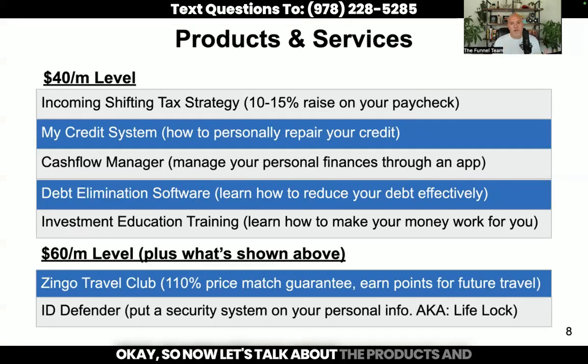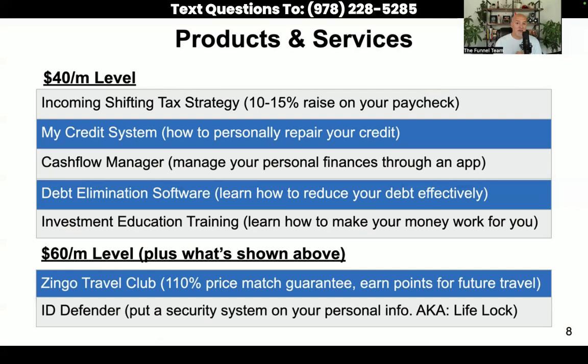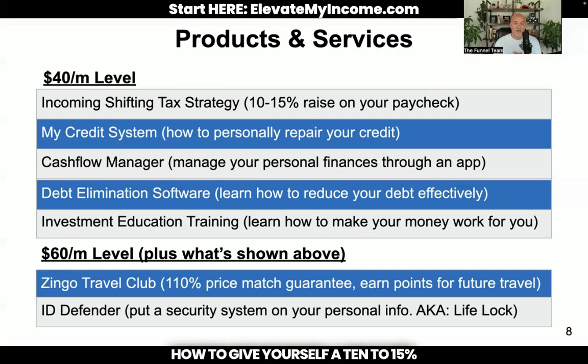Okay, so now let's talk about the products and services that myEcon offers at the different levels. If you're at the $40 per month level, which is the $20 join point or the $40 join point, you're going to get the following products and services available to you. The income shifting tax strategy: how to give yourself a 10 to 15% raise on your paycheck with your job.